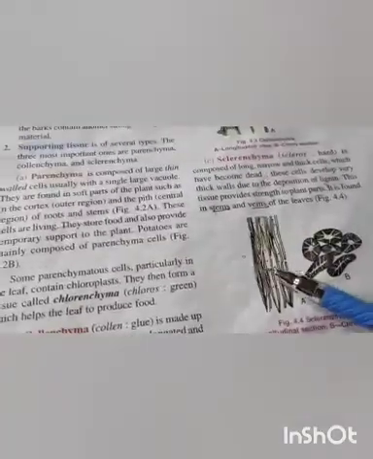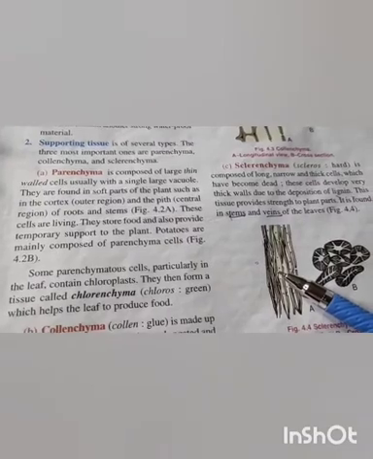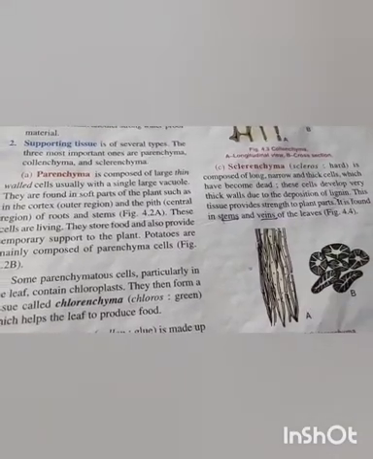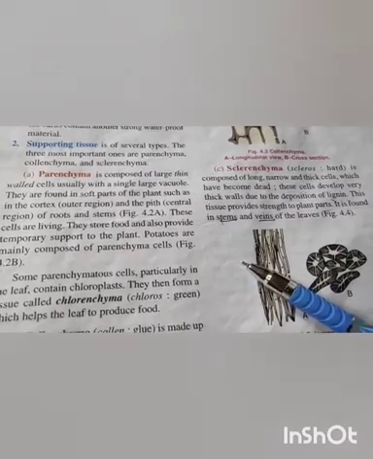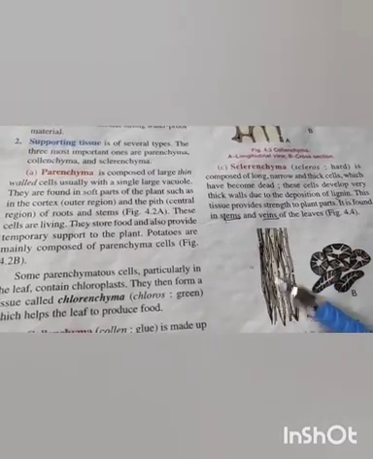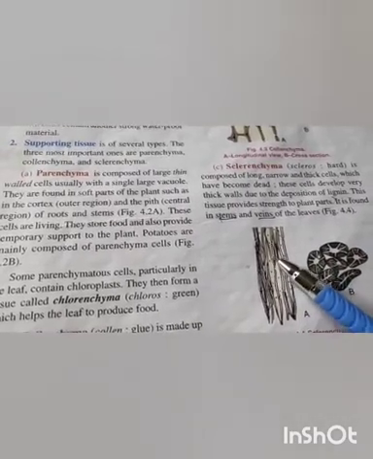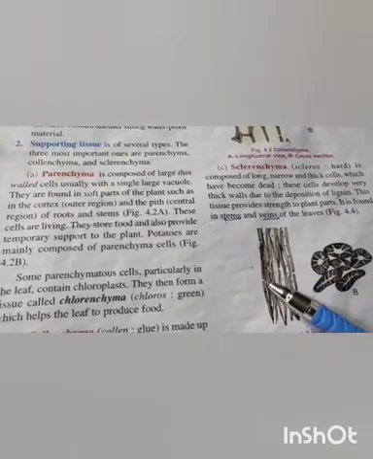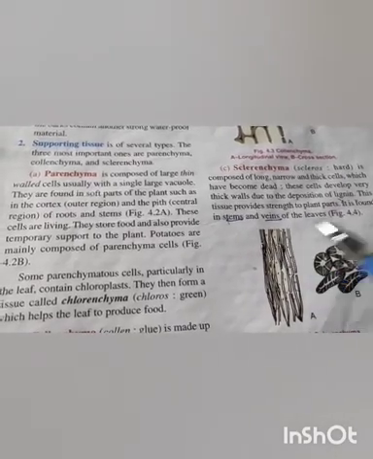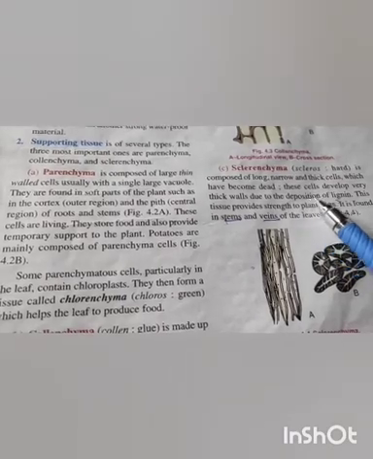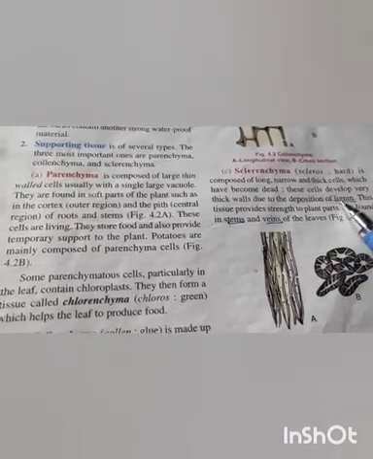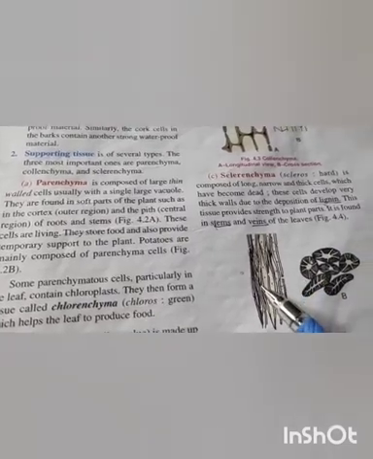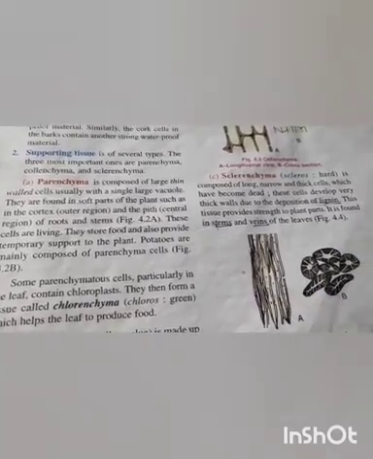Next, sclerenchyma. Sclerenchyma is composed of long, narrow and thick cells which have become dead. Now they are dead and they have thick walls because of a substance. Underline this: deposition of lignin. What is the name of that substance? Lignin. Because of lignin they have thick walls.